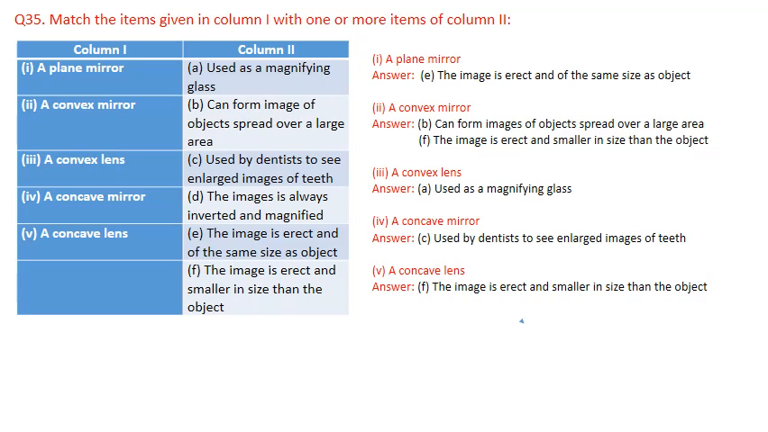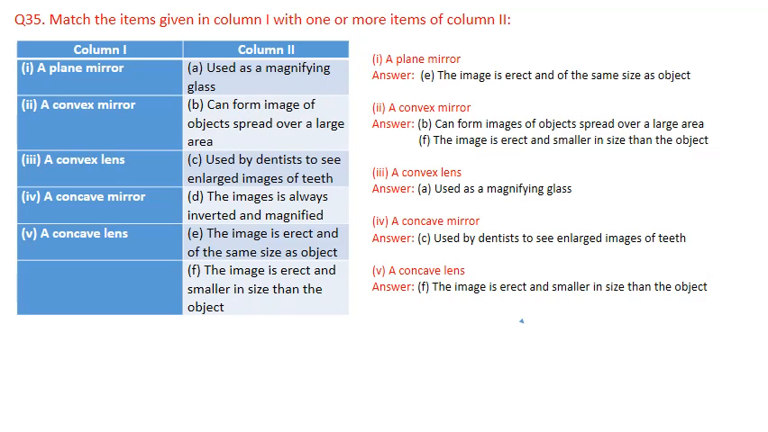Then a convex lens. A convex lens is used as a magnifying glass. As we know, a convex lens can form a magnified image, so it can be used as a magnifying glass. So for a convex lens, option A, that is used as a magnifying glass.